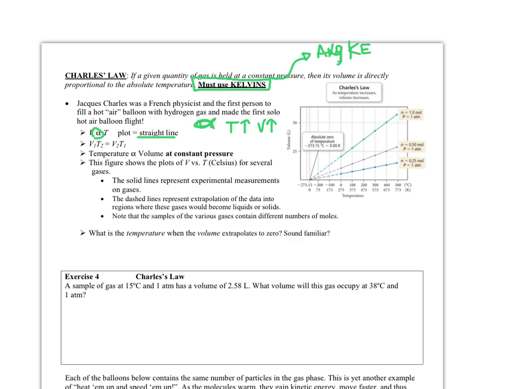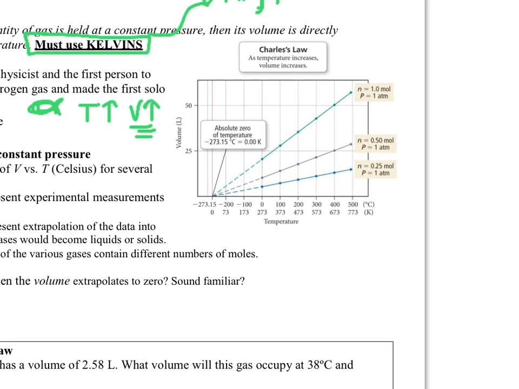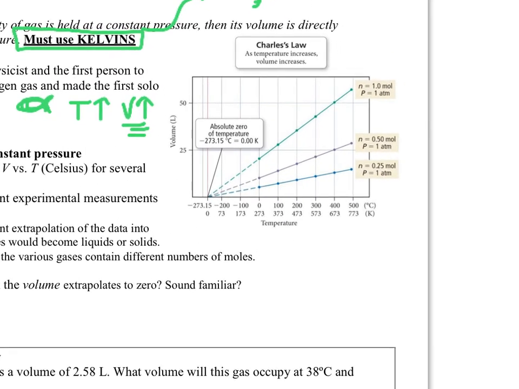So if I increase the temperature of the gas molecules, then they're going to expand and fill the container as long as the container, again, is expandable. Anytime we're talking about changing volume, it has to be an expandable container. Otherwise, you're changing pressures instead, and we'll get to that in a minute. The plot of this graph is going to be a straight line. So if you look over here at this picture, you can easily see.